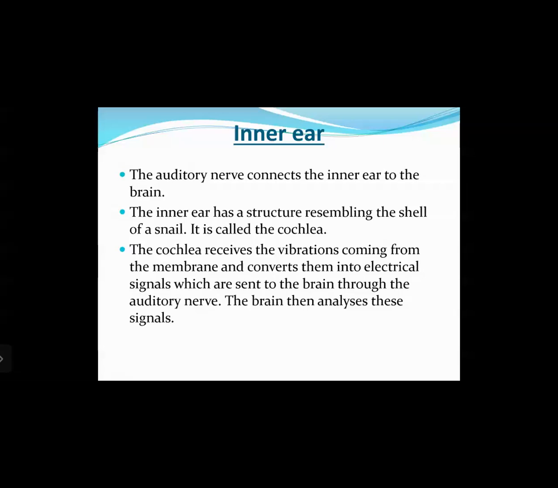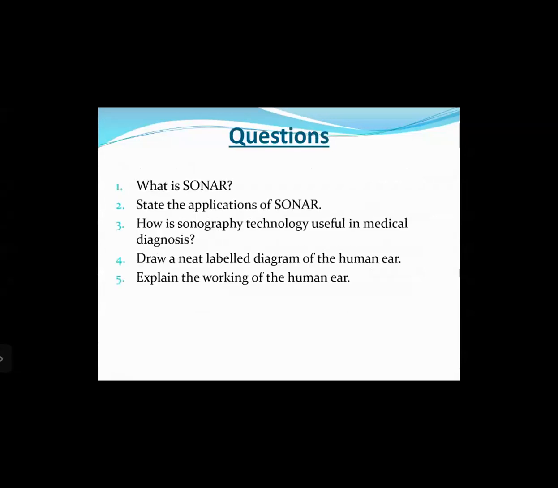The auditory nerve connects the inner ear to the brain. The inner ear has a structure resembling the shell of a snail. It is called the cochlea. The cochlea receives the vibrations coming from the membrane and converts them into electrical signals which are sent to the brain through the auditory nerve. The brain then analyzes these signals and they are converted, right, into what we perceive as sound.